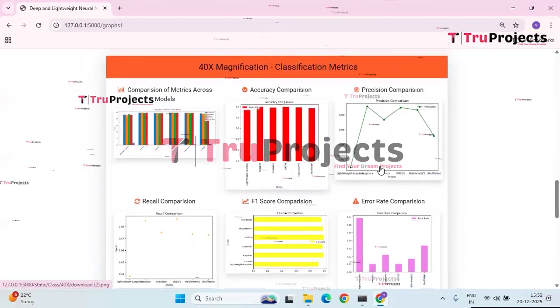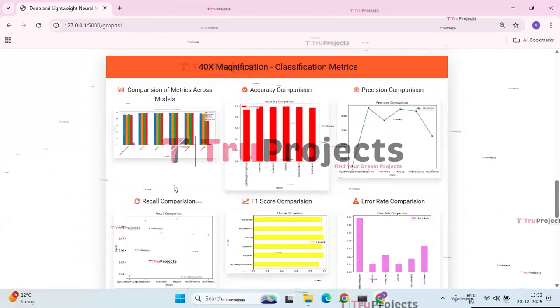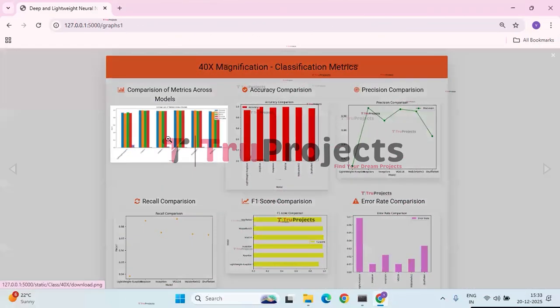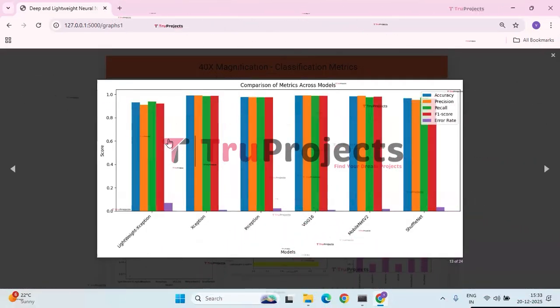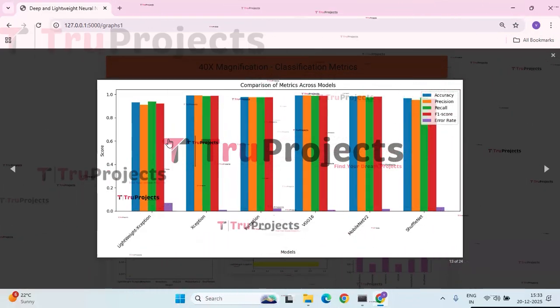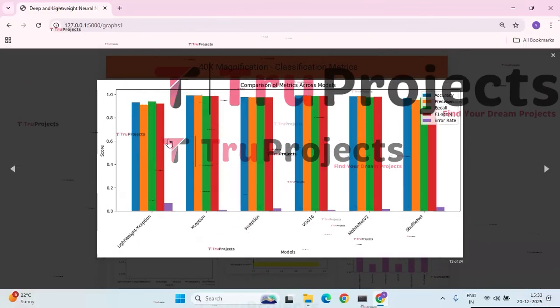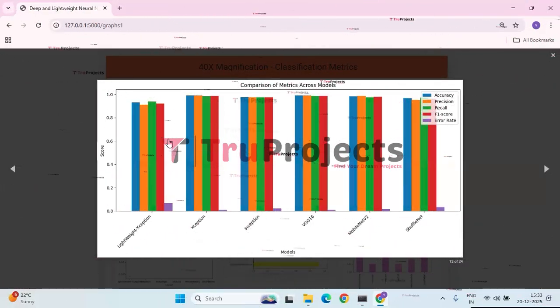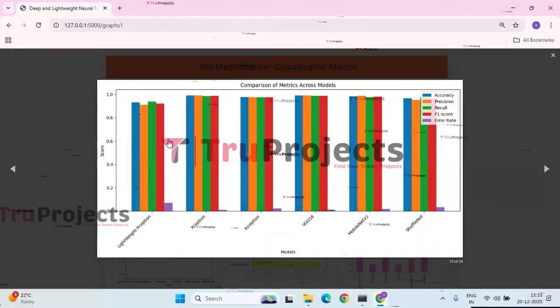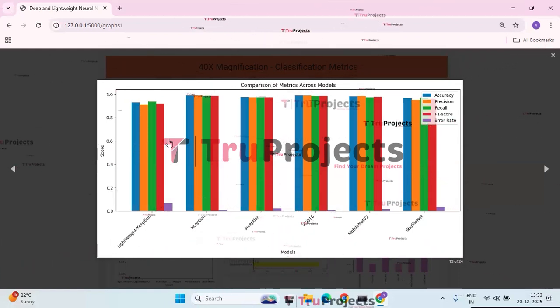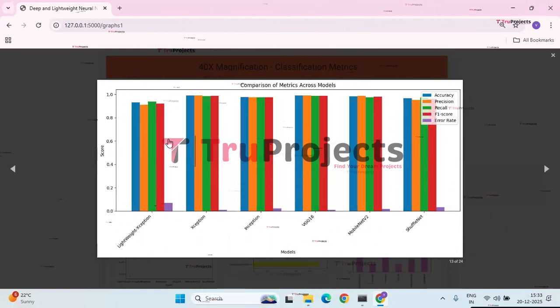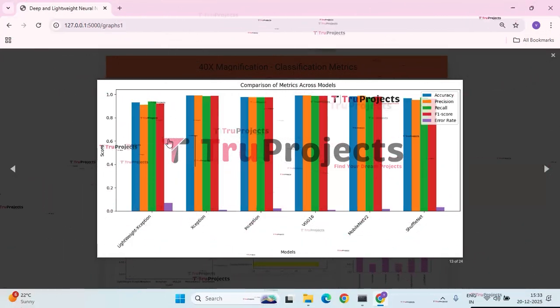Next, we have 40x magnification classification metrics. First, we have the comparison of metrics across the models. This graph compares accuracy, precision, recall, F1 score, and error rate across 6 models. Xception and VGG16 show the strongest overall performance with very high scores and minimal error rates. Lightweight Xception and ShuffleNet perform slightly lower with comparatively higher error rates.